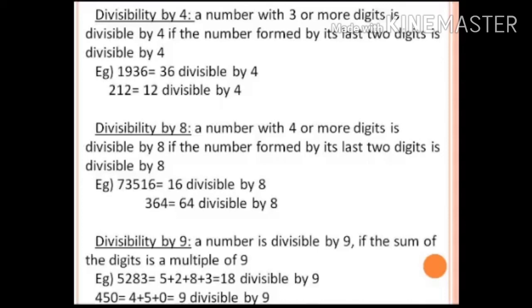The 64 is divisible by 8. So that means the given number is divisible by 8.